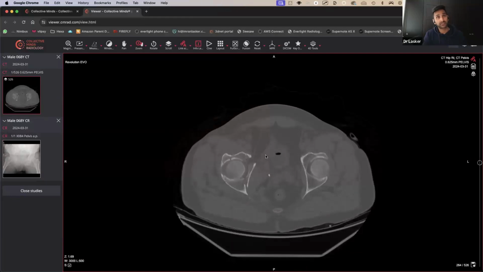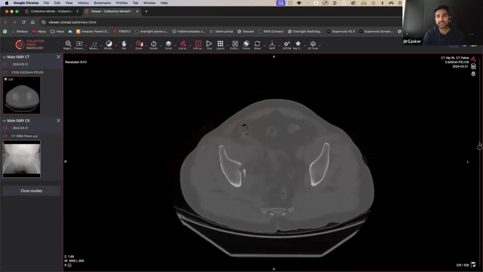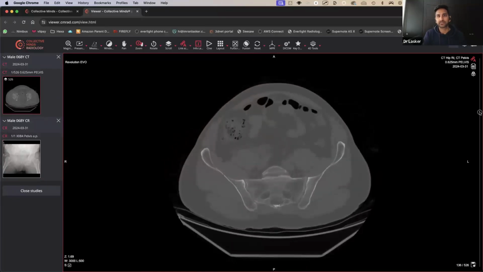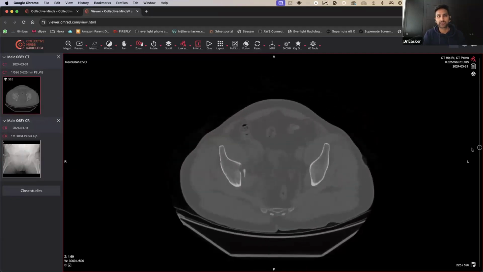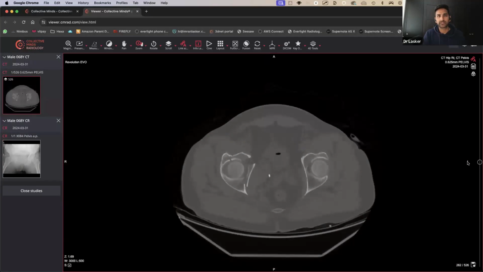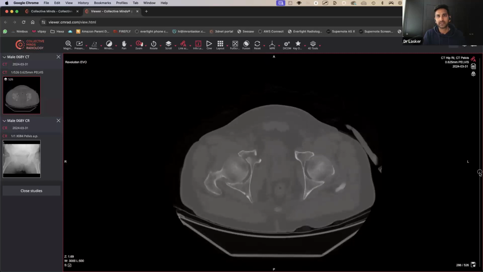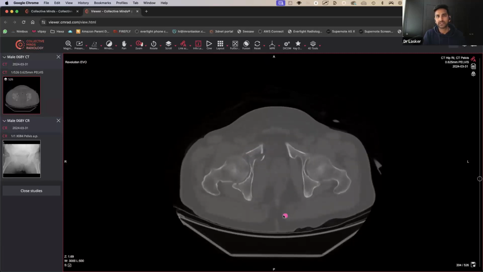So this patient did end up going to get a CT scan, and I think you can pretty much see straight away that there's something very, very abnormal. Let's go from the top all the way down. And you can see that looks like an anterior column and a posterior column fracture there. This fracture goes all the way down to the anterior aspect over here as well. It's quite comminuted.